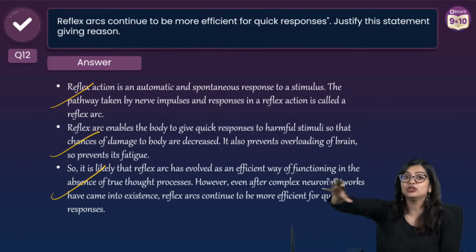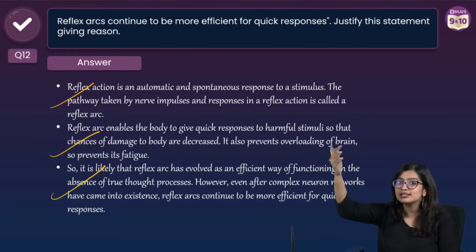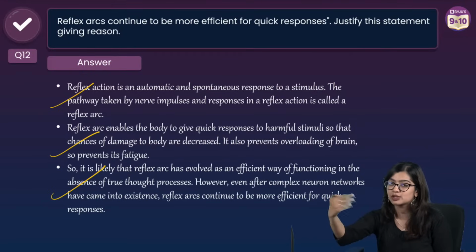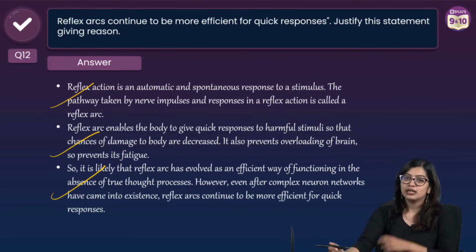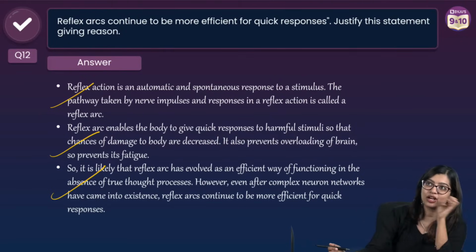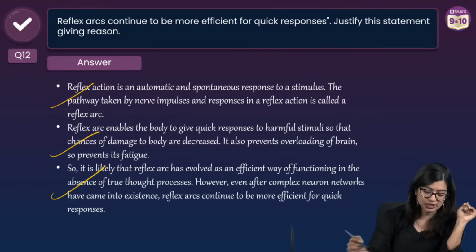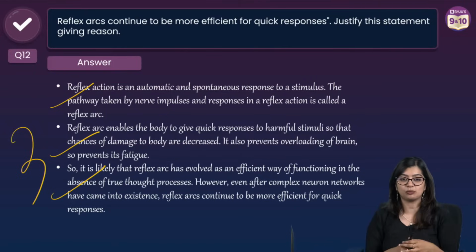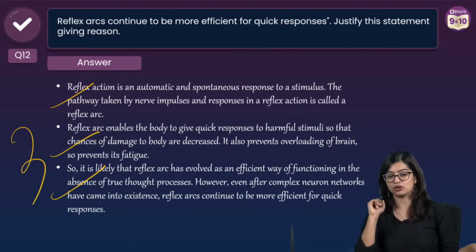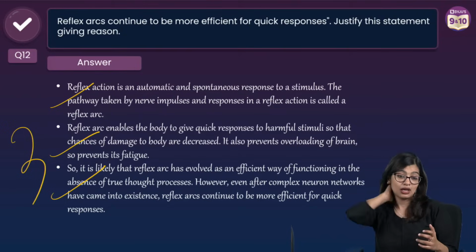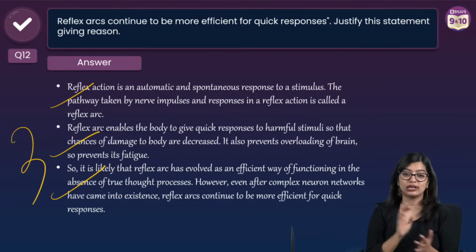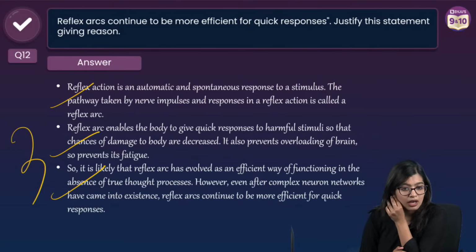Even though complicated nervous systems came in the higher organisms, in both a primitive animal and a complex animal we see the same thing, right? If you write all these pointers, you will get 3 marks. Yes? For 3 marks you have to write 3 points. Very good student. Okay.